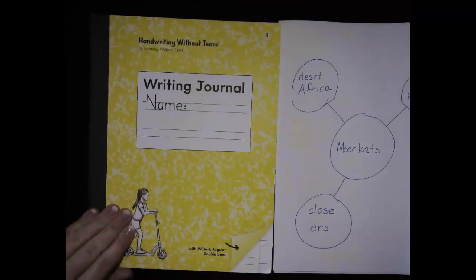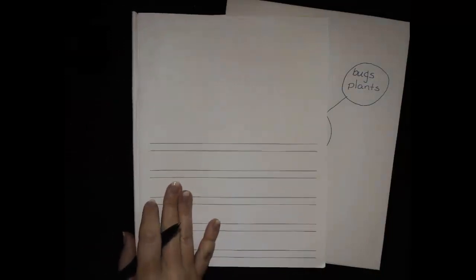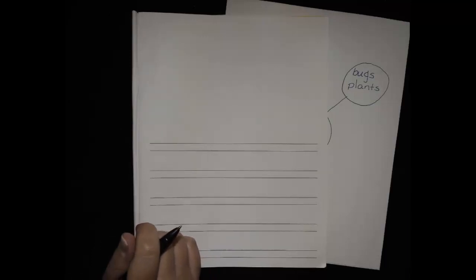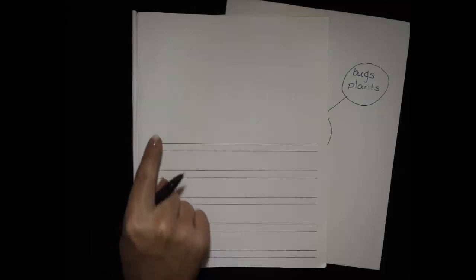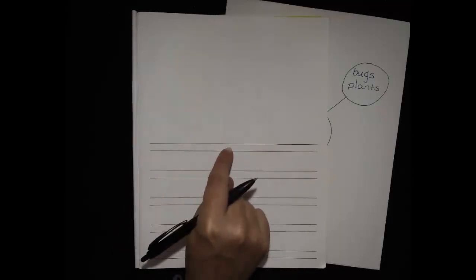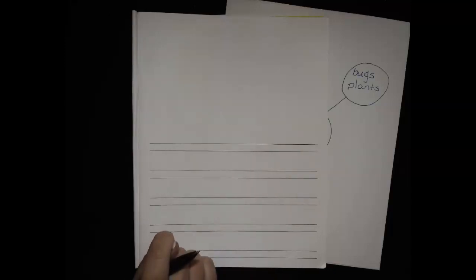All right, now I'm going to take my writing journal. I'll open to the next empty page. All right, so the first sentence in a paragraph always just says what we are writing about. So we are going to all write the same sentence. We are going to say, I learned a lot about, and then you're going to write your animal's name.